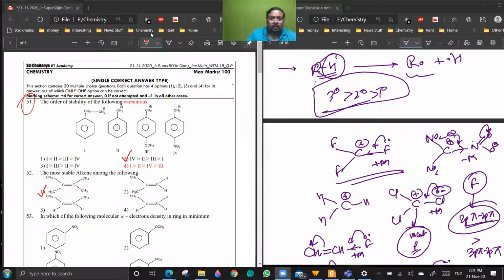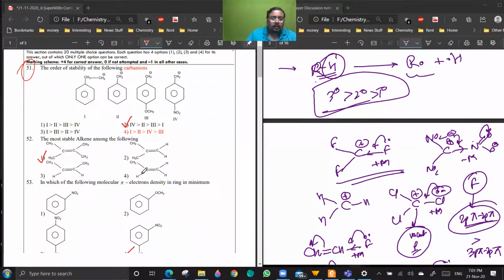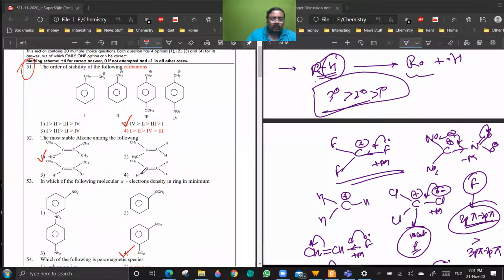Any other doubt in this paper? Sir, 52. Why is 52 a doubt? Just check the number of alpha hydrogens. This is having 12 alpha hydrogens. It is more stable. Is it clear? Okay. So I'm just stopping the recording.